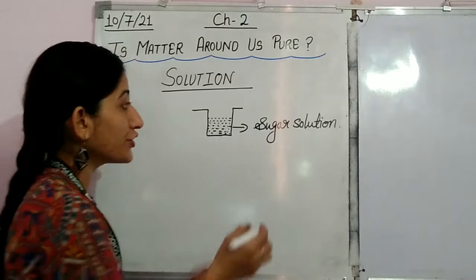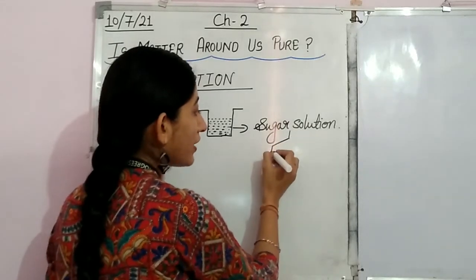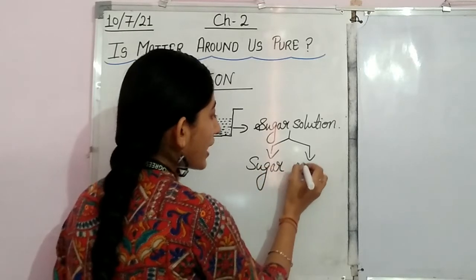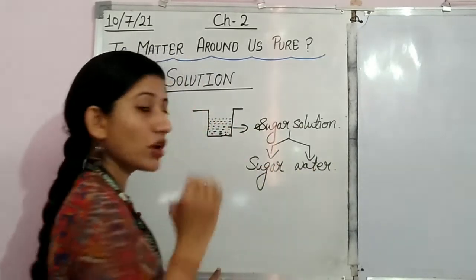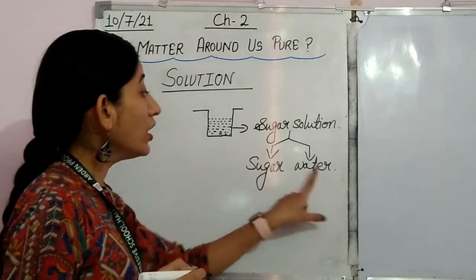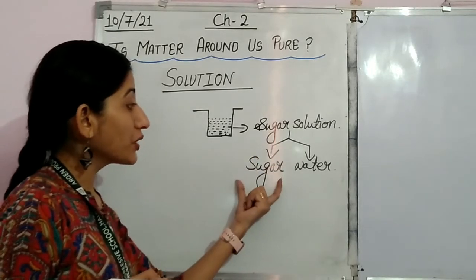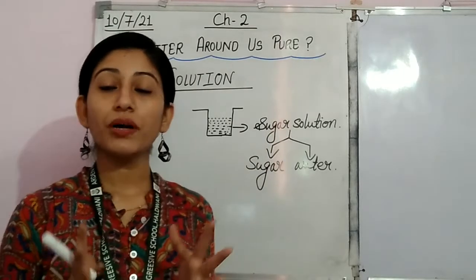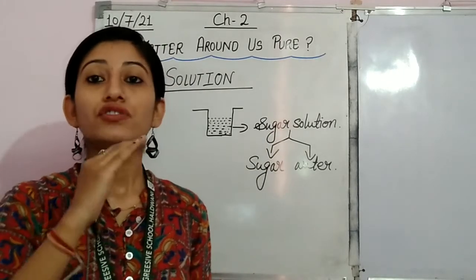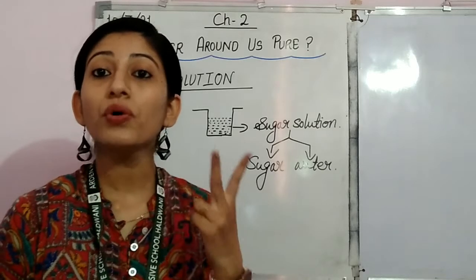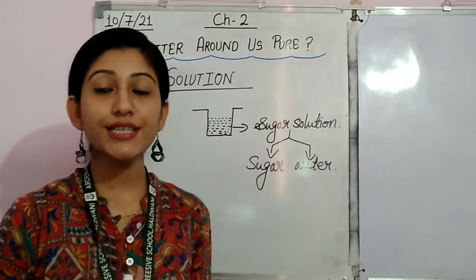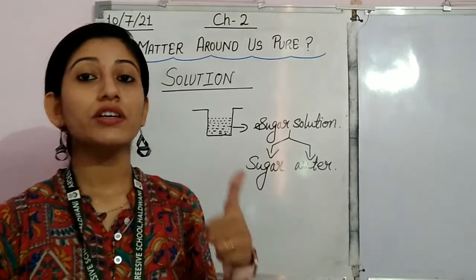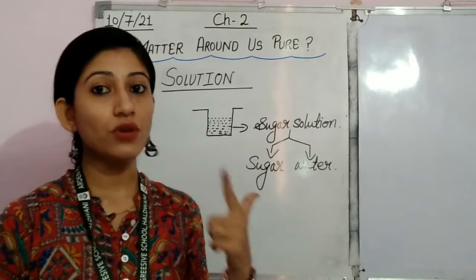For example, for the sugar solution, what is required? One thing is sugar and another thing is water that is required to prepare the sugar solution, right? Now, what are these? What is this sugar? What is this water? Actually in solution, we say that a solution consists of two components. What are these two components? One is known as solute and the other one is known as solvent.